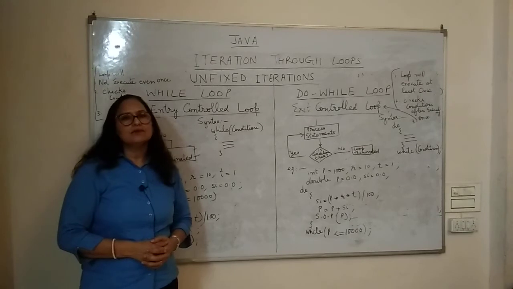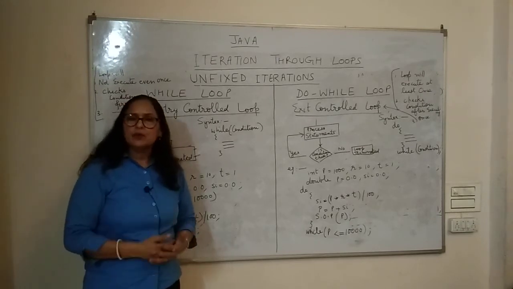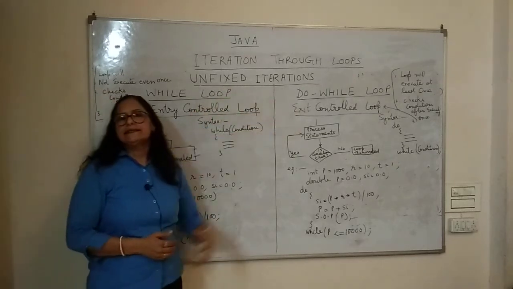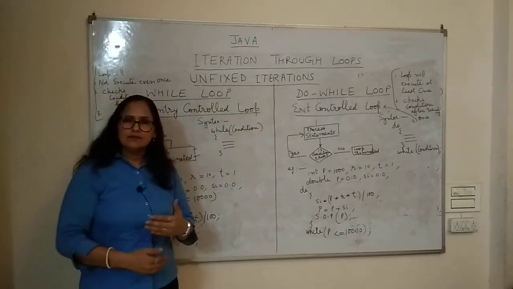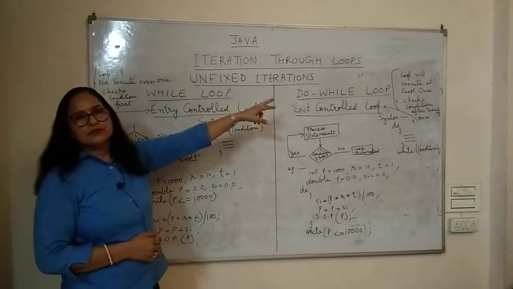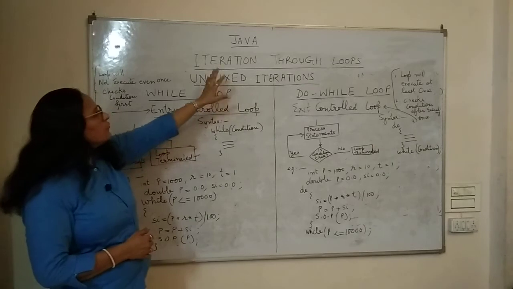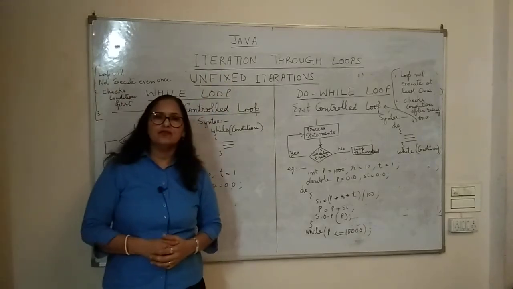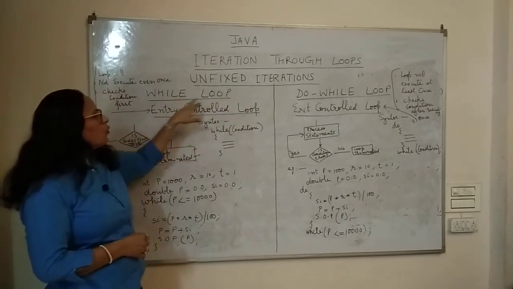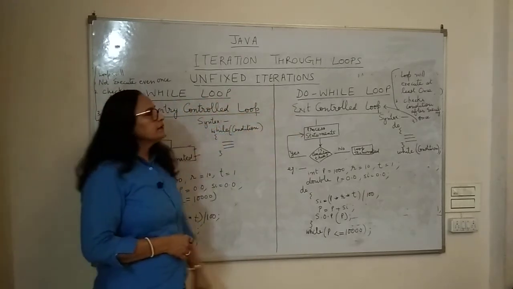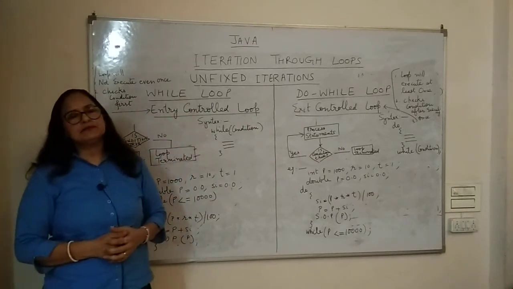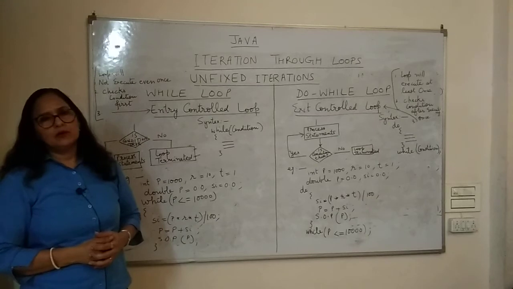Fixed iteration was those where we know the number of iterations, and unfixed iteration means we don't know how many times the loop is going to execute. My dear friends, under fixed iteration we have already done the for loops, and now under unfixed iteration we are going to do while loop and do while loop. Now first of all, let us discuss the difference between while loop and do while loop.